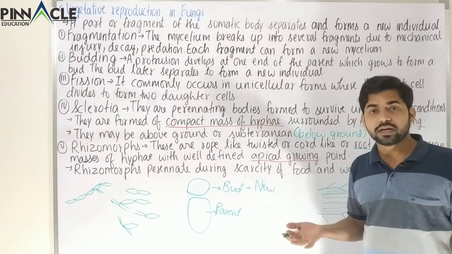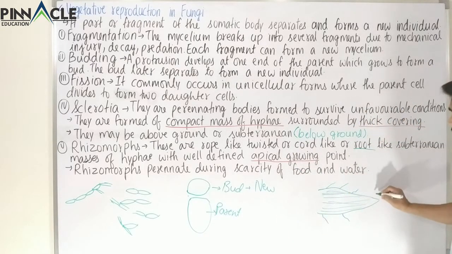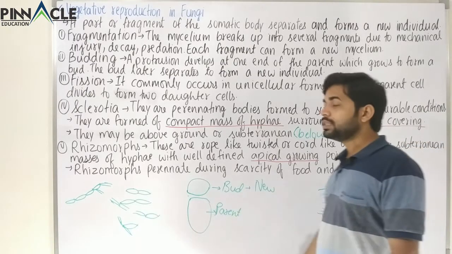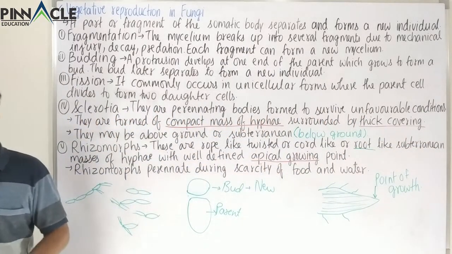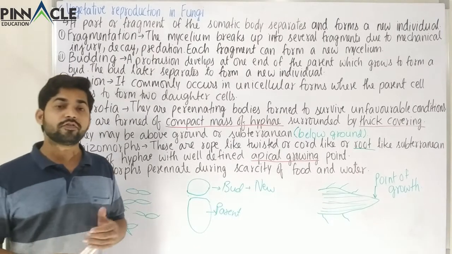Subterranean means below the ground, and it looks like a root, and this is the point of growth. So these were the various structures which help in vegetative reproduction in the case of fungi.